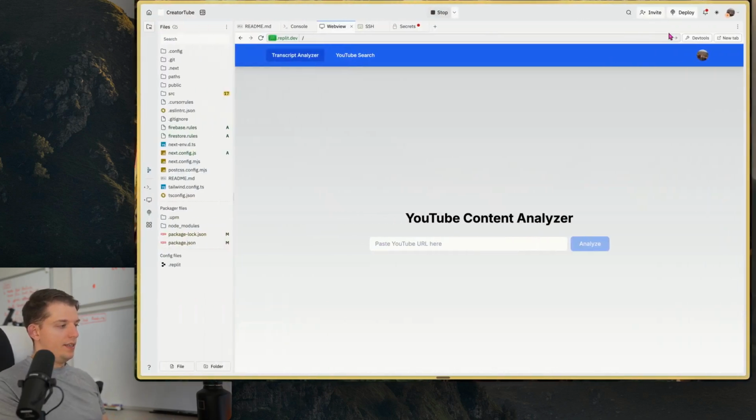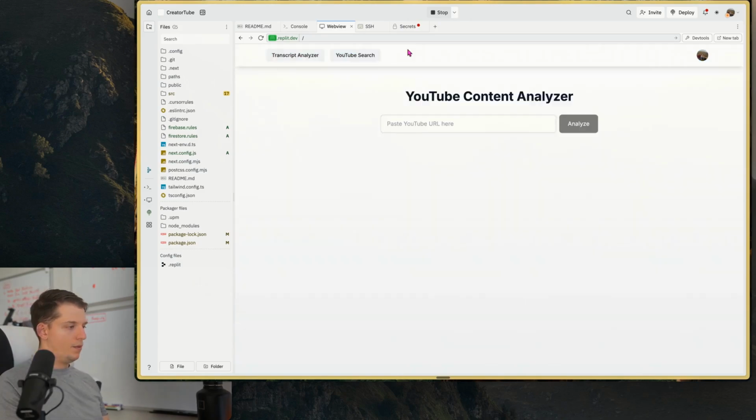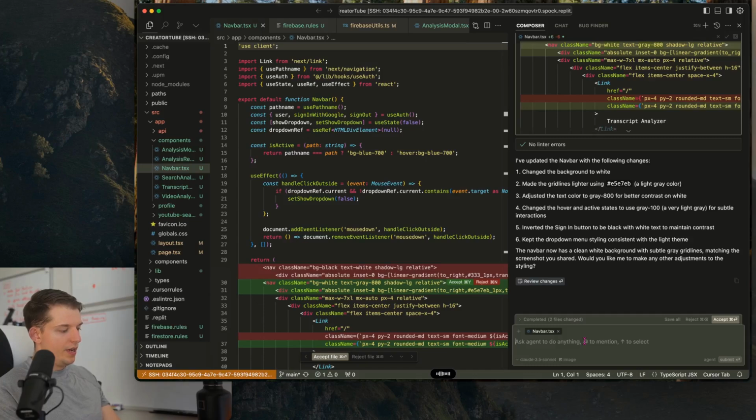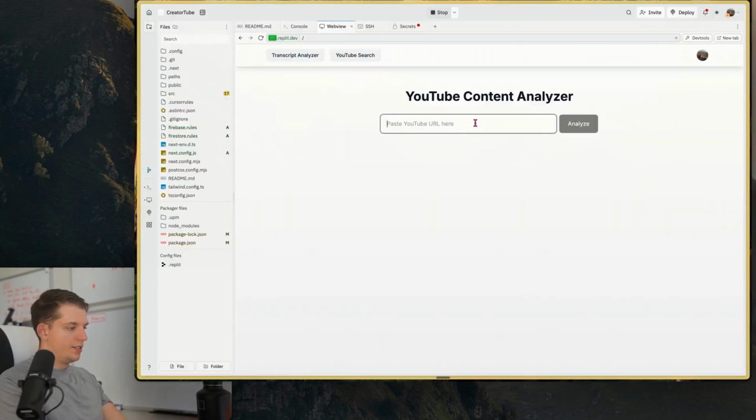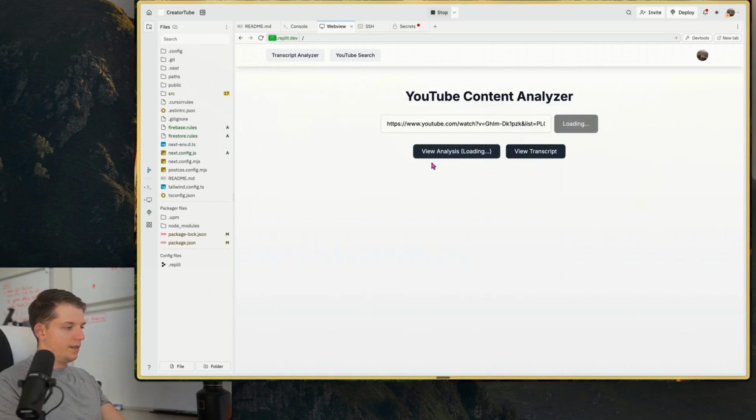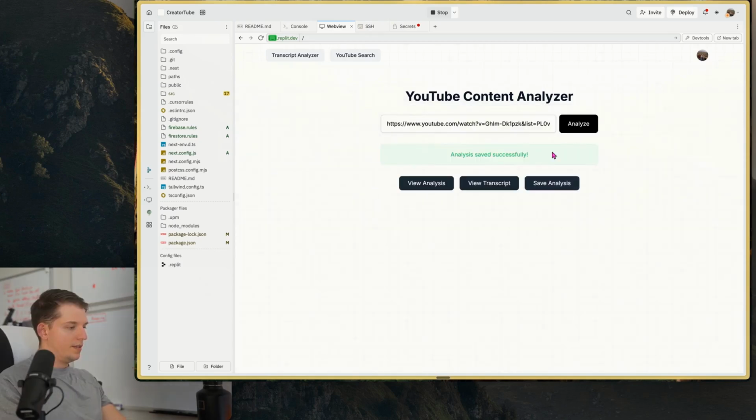And you're gonna see here that like cursor is just as good as V0 at designing. Ooh, you know what? I like these. Okay, actually, I want you to add those grid lines behind the whole front main page. Like, please keep that design. I like that. Make them a little bit darker in the header as they are in the main site, please. And let's just test it to make sure we didn't lose any functionality. Analyze, okay, nice. And we can save analysis. Analysis saved successfully, accept all.